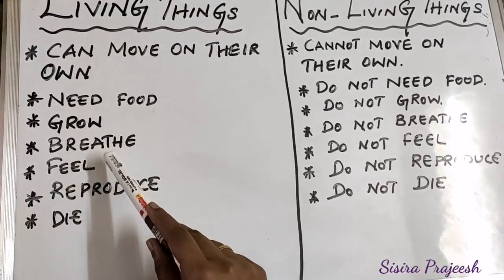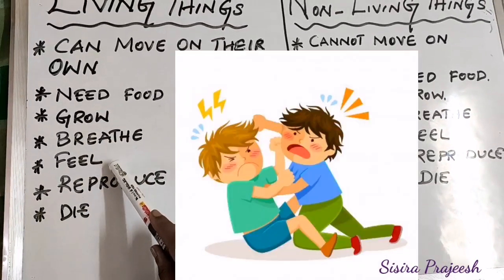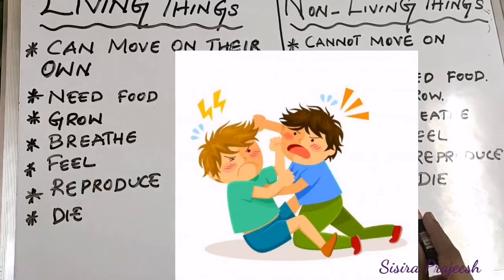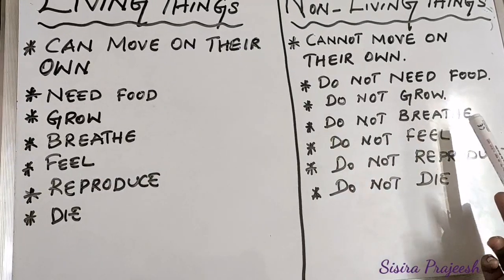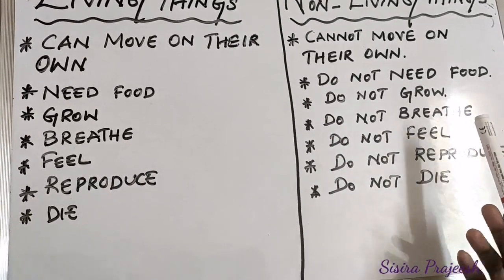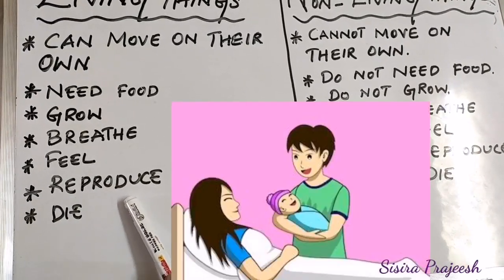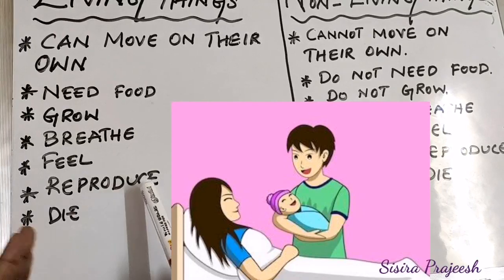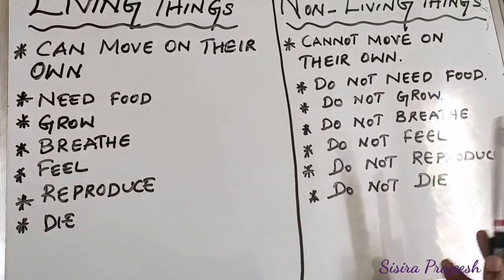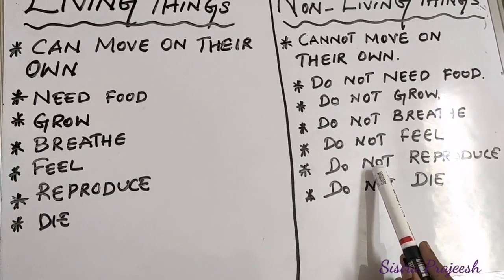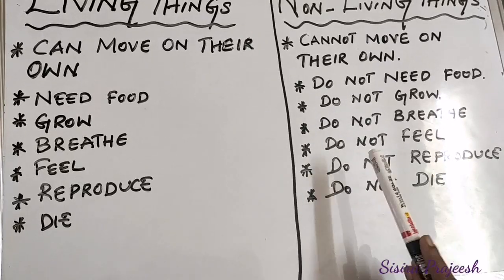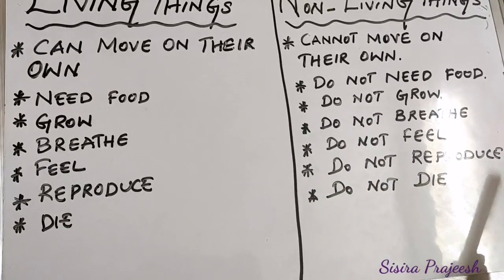Living things feel. When someone touch you or beat you, you can feel the pain. But non-living things, how many beating you give for that? It does not show any feelings. Next, living things reproduce. Reproduce means giving birth. Your mother gave birth to you. So, when we consider non-living things, it cannot reproduce a new one. Means it cannot give birth to a new baby.